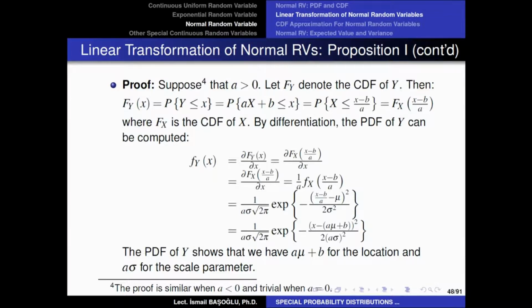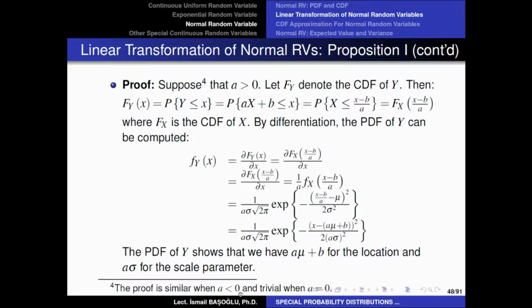Now, this proof shows us that if you apply a linear transformation to a normal random variable with multiplier A and the additive term B, the output random variable will also be normal with location parameter A mu plus B and scale parameter A sigma, assuming that A is positive.